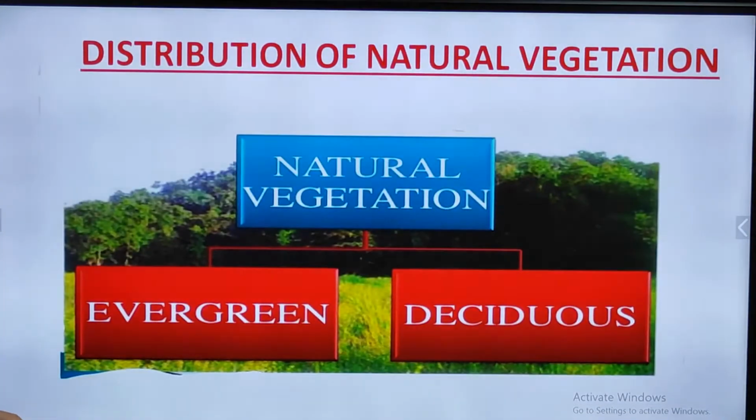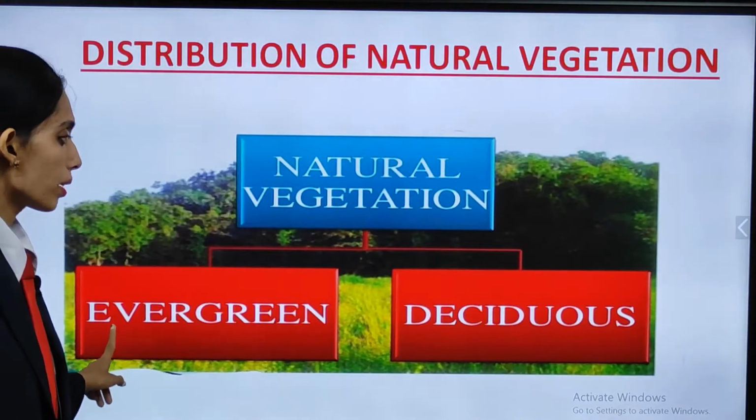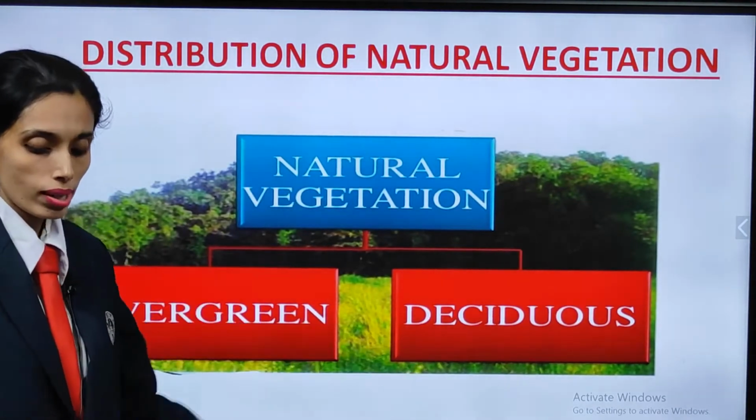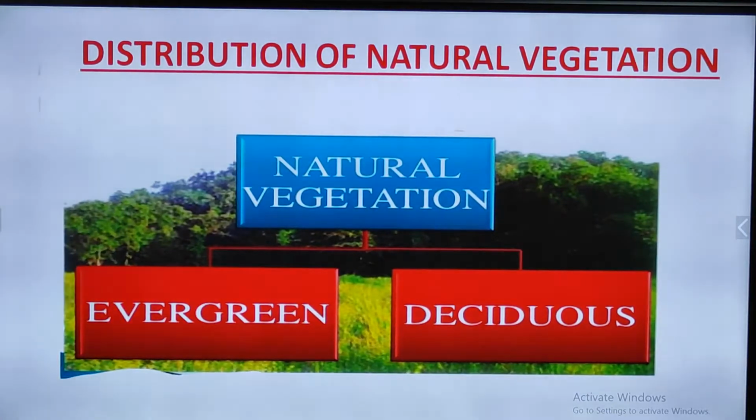Distribution of natural vegetation. Natural vegetation can be divided into two. One is evergreen and the other one is deciduous forest.